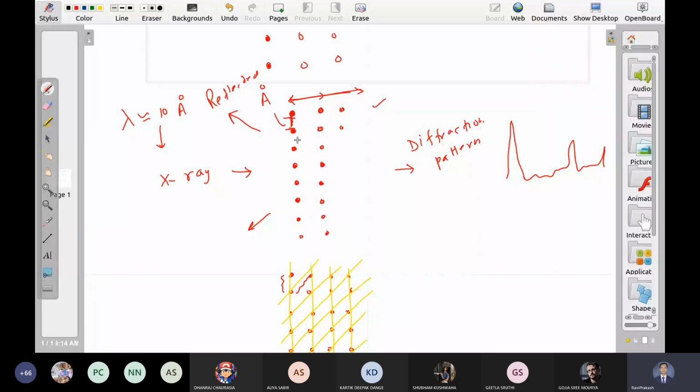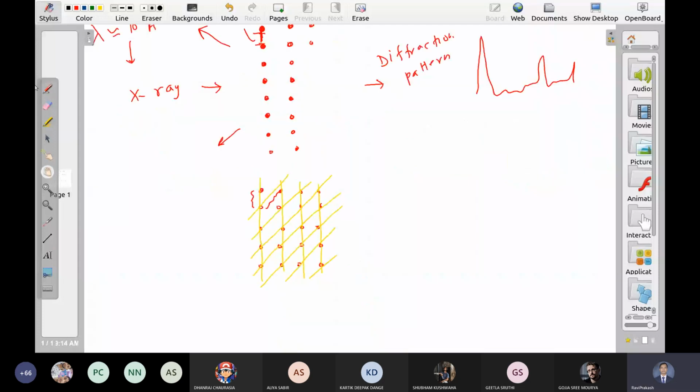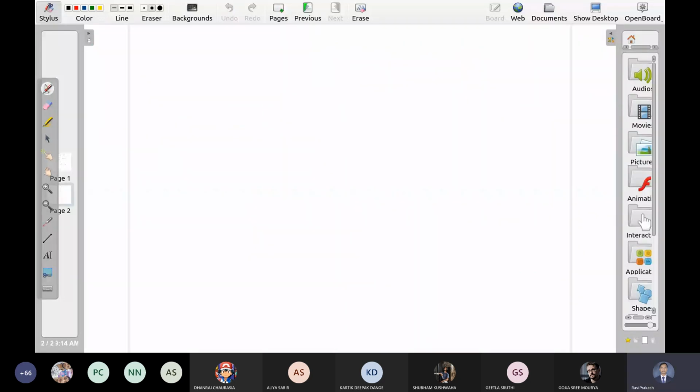हम diffraction पे बात करें उससे पहले हमें जरूरी है ये समझना कि एक लैटिस के अंदर कितनी तरह की डायरेक्शंस, कितनी तरह के प्लेन्स आप बना सकते हैं. Okay. So we will come to diffraction later, but right now I am going to discuss this part. Planes or directions in a lattice.